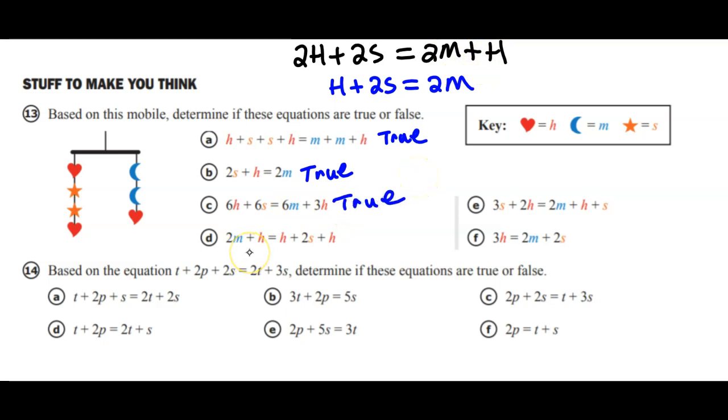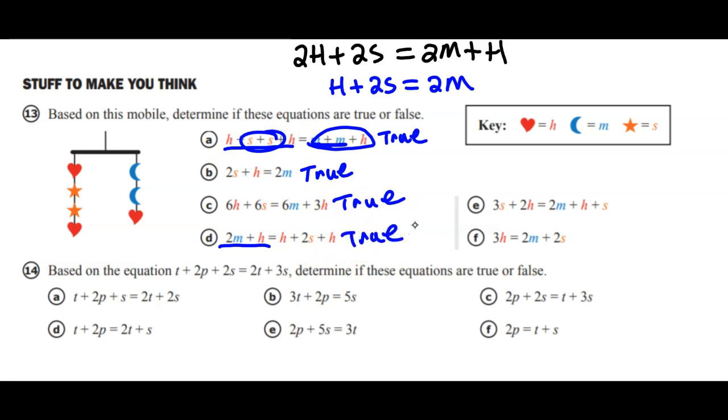And then the next we got 2 moons plus a heart. Let's see if we can come up with that somehow. 2 moons plus a heart, that's right there, equals a heart plus 2 stars plus a heart. So this can all be the same as part A right here. If you move this part to the left side and combine your m's, you get this. And if you move this part to the right side and combine the s's, you get this. So this also is true.